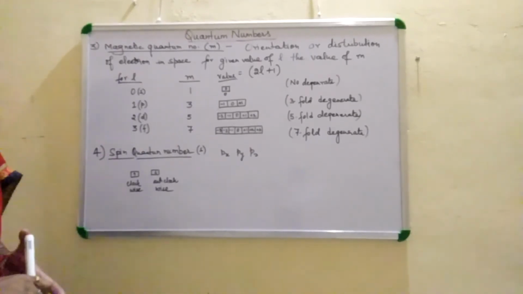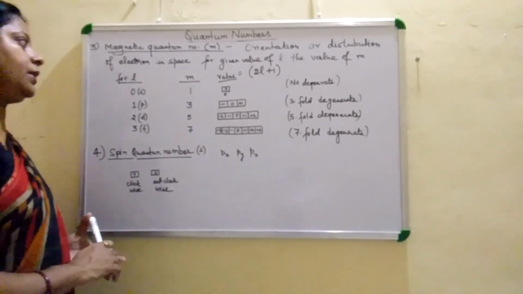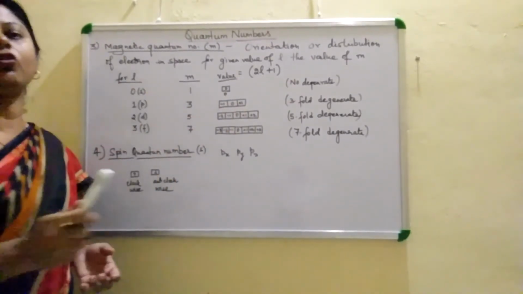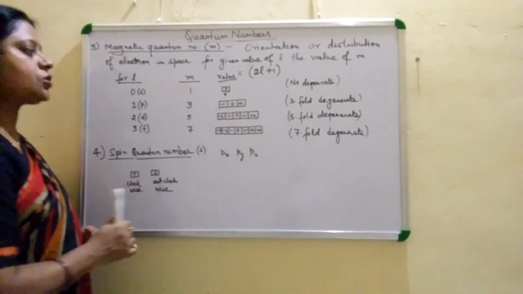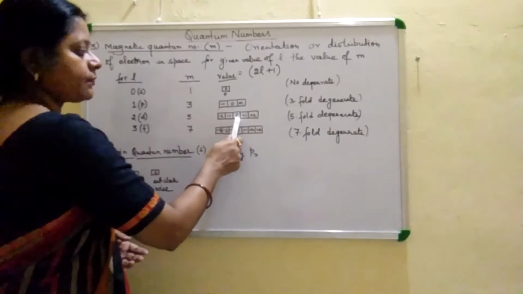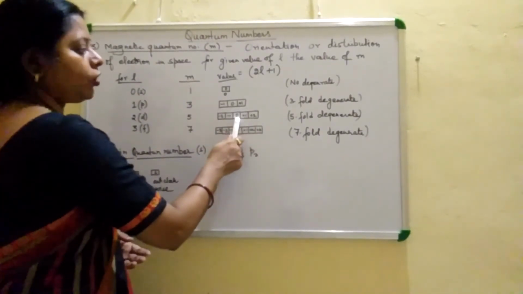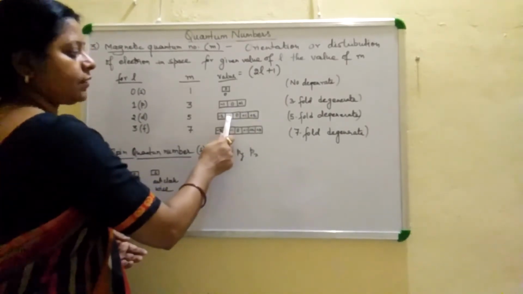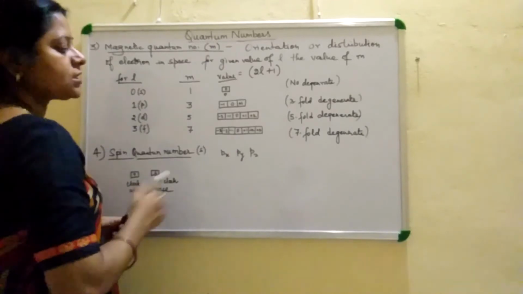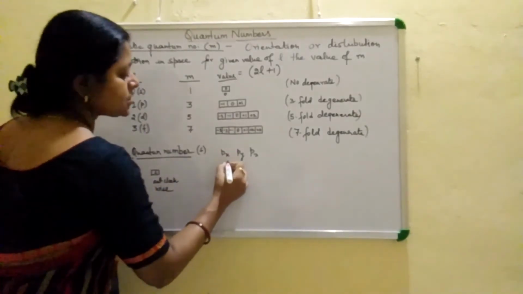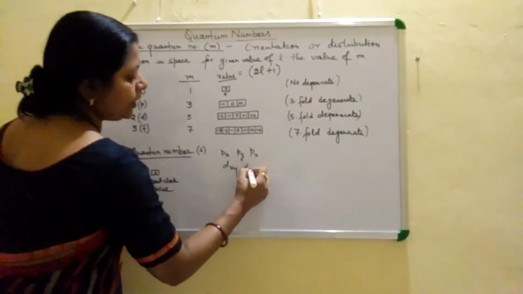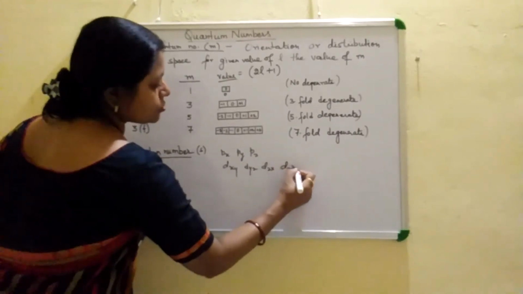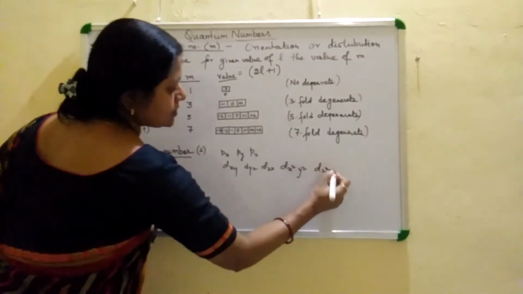If the value of L is 2, meaning the d subshell, the number of M values is 2L plus 1, which is 5, so five degenerate orbitals are formed. These are the five orbitals: in the middle we write 0, on this side plus 1, plus 2, and on this side minus 1, minus 2. These orbitals are represented as dxy, dyz, dzx, dx square minus y square and dz square.